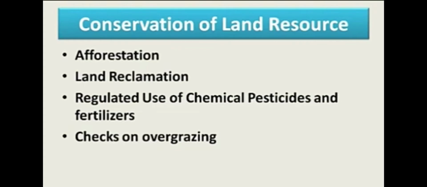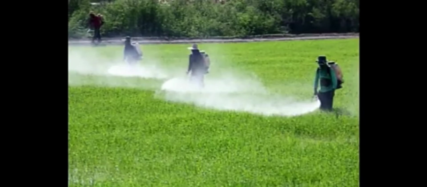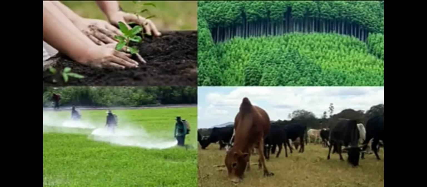And regulated use of chemical pesticides and fertilizers, it has to be a regulated use. And we want to check overgrazing. So here we want to use regulated chemical pesticides. And we want to avoid overgrazing.